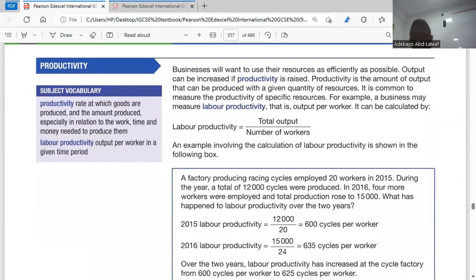We go to productivity. When we talk about productivity, we're talking about labor productivity, which is total output divided by the number of workers. Are you there, please? Yes.